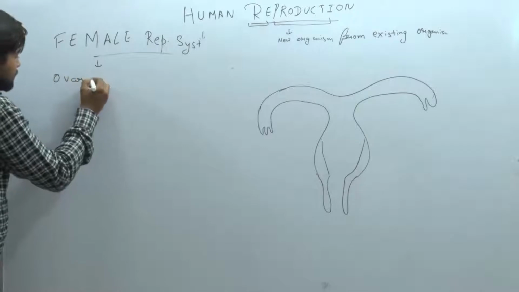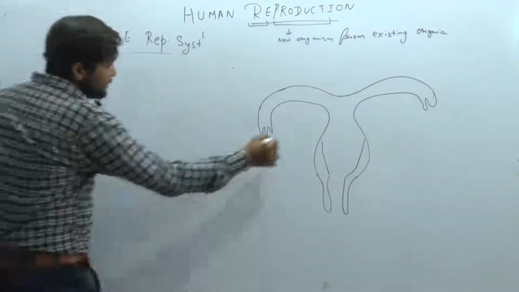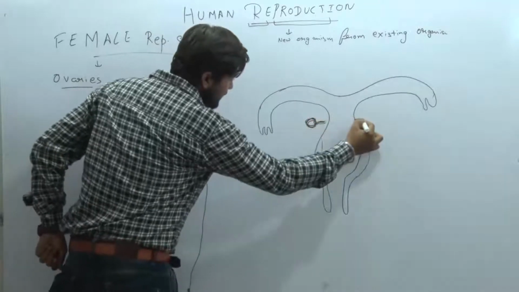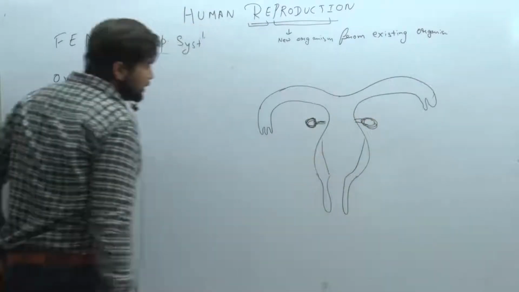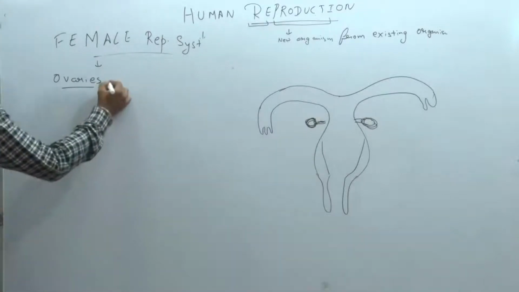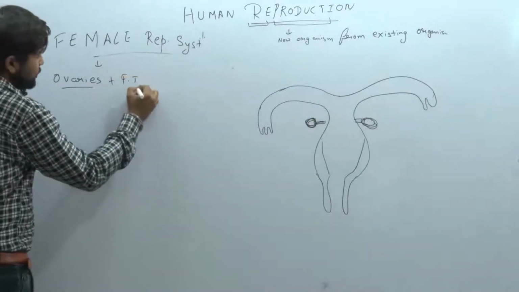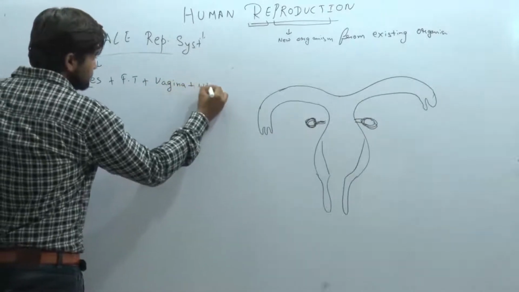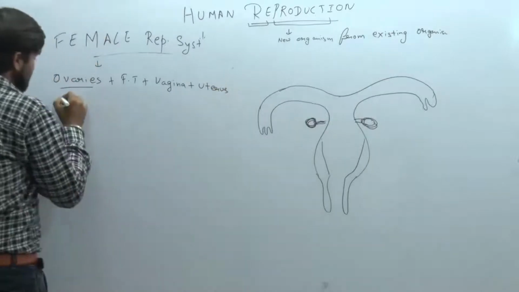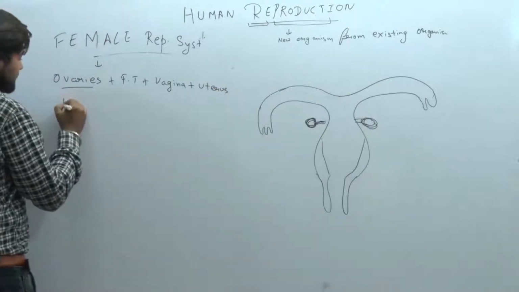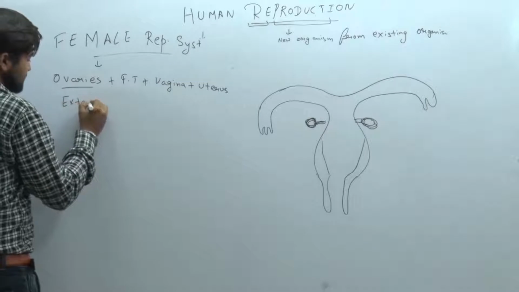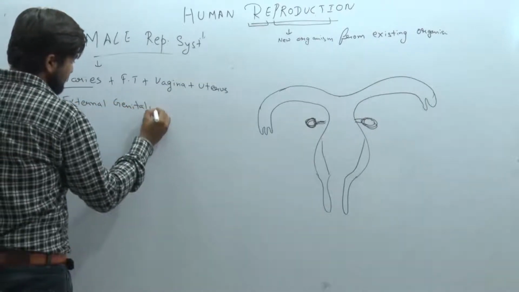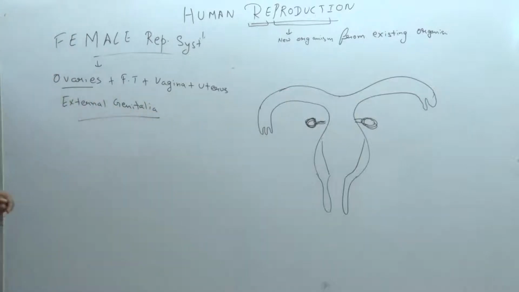The most important part is known as the ovary, which is attached to the wall of the uterus. Here the ovary is. We have a pair of ovaries attached to the uterus. Clear? Next, as we move further, we have the fallopian tube, vagina, uterus, ampulla, external genitalia, and further things in the female reproductive system.